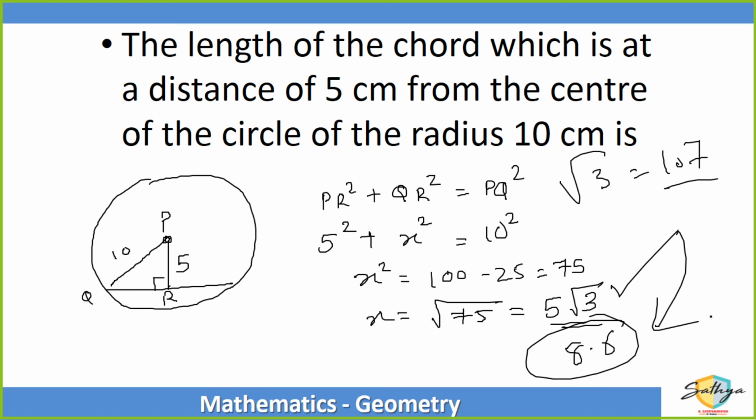Manual method to find the roots. Length of the, हाँ correct. QR is 5 root 3. Length of the chord is, guys, 10 root 3. Huh? My mistake. Yeah, answer is 10 root 3. That is 19 point something is the answer.